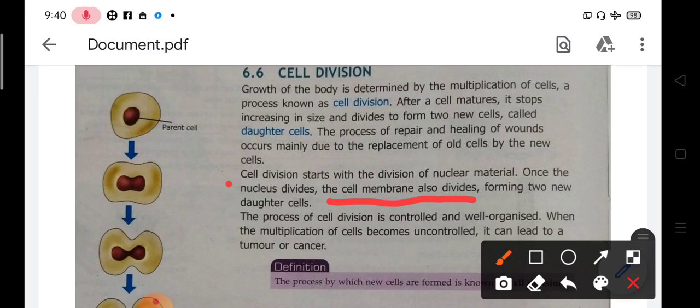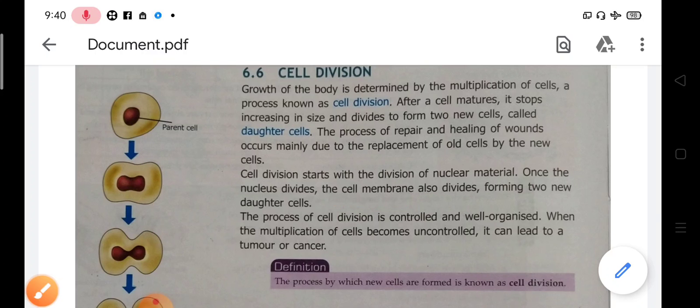That means when the number of cells increases without control, it results in the formation of a tumor, or we call it cancer. The cells repeatedly divide in an uncontrolled manner to increase their number with no use, and form a mass of cells which we call a tumor.